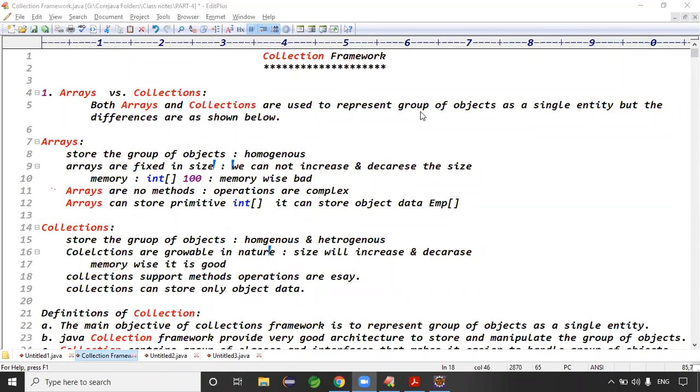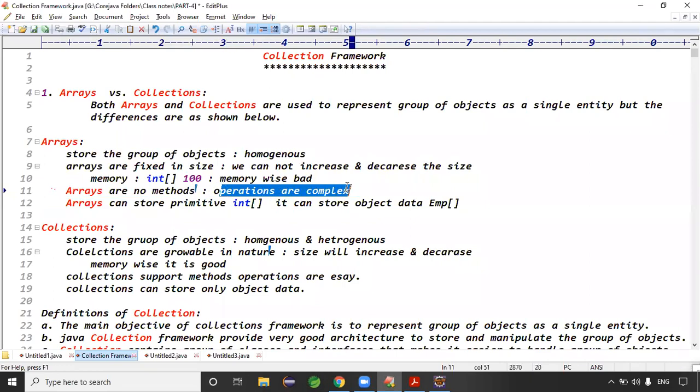Arrays is a concept generally. Arrays is also a utility class which is there in the util package. That is different, and I'll tell you about it later. Don't compare the Arrays class and this arrays topic. One is the topic, one is the class. I'm talking about the topic, not the Arrays class. In arrays there are no methods.